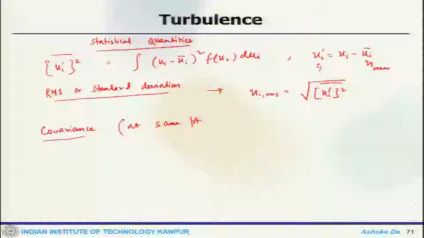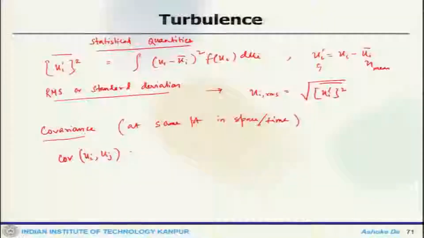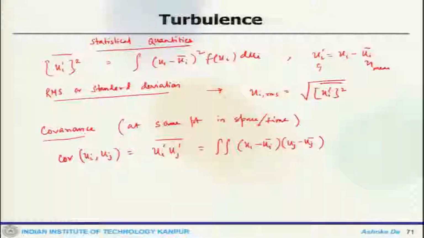The covariance of, let us say, u_i and u_j is u_i prime u_j prime, which is the integration of (u_i minus mean u_i)(u_j minus mean u_j) f(u_i, u_j) du_i du_j.